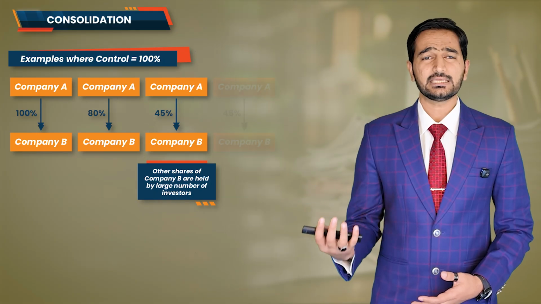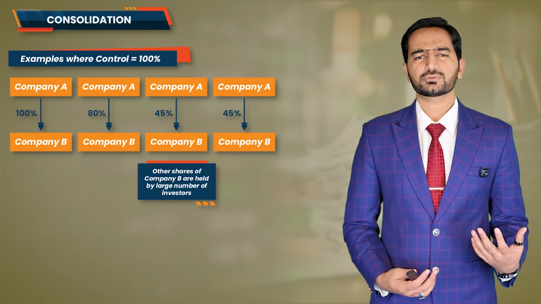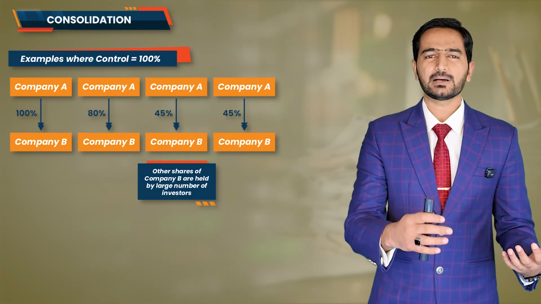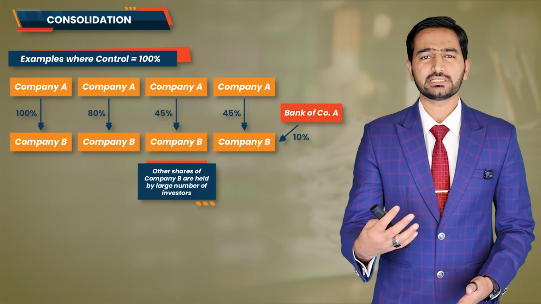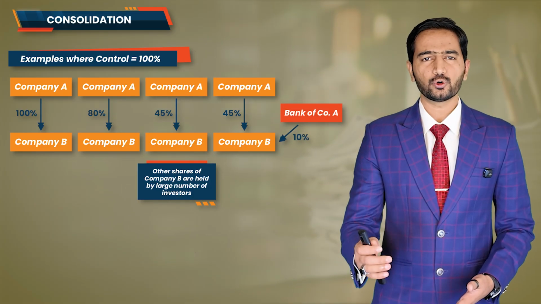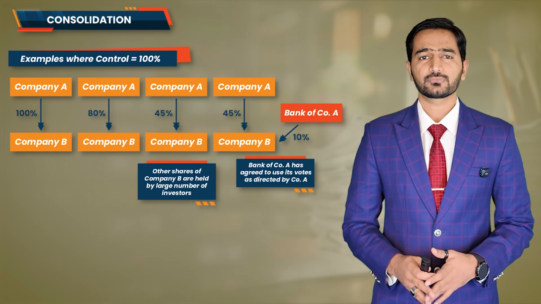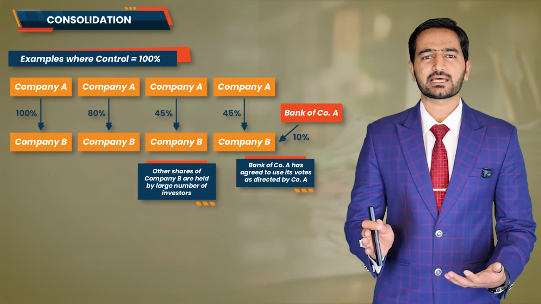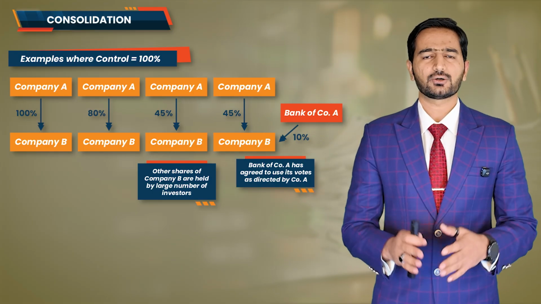Company A again has 45% shareholding in Company B. Now suppose another 10% shares of Company B are held by Company A's bank, and the bank has officially agreed that it will vote according to Company A's instructions. Meaning, whatever voting rights the bank has will be exercised as per Company A's direction. So what do we have now?